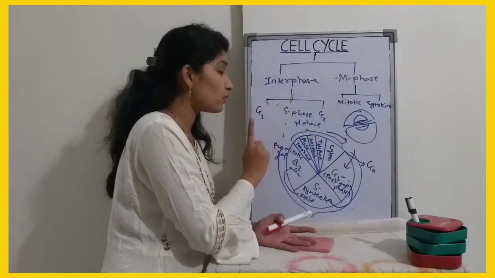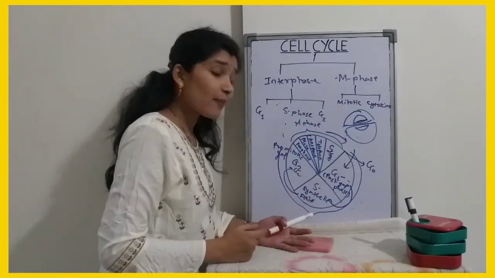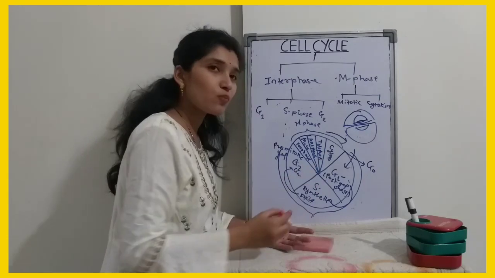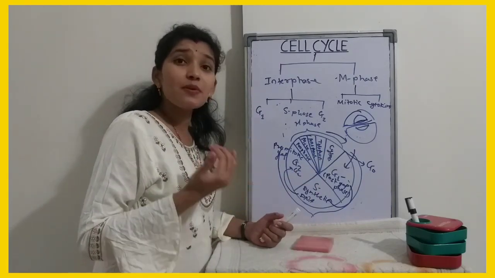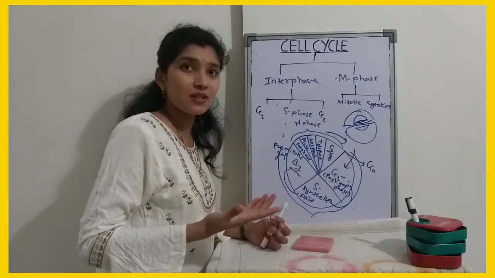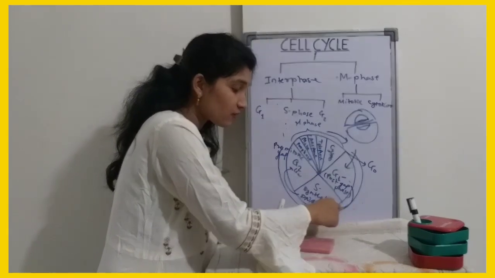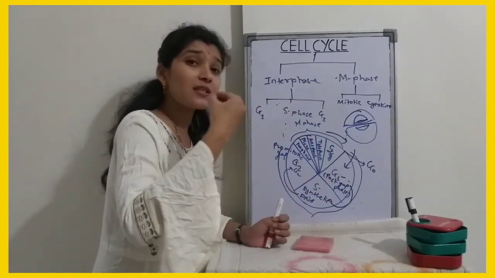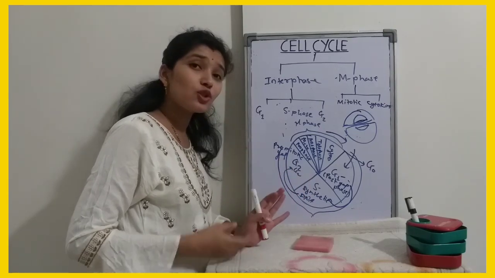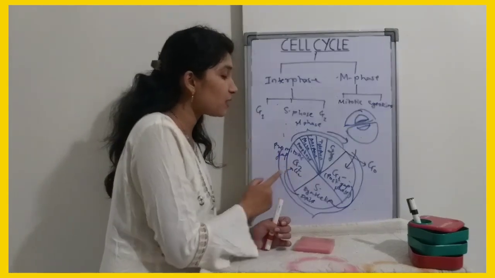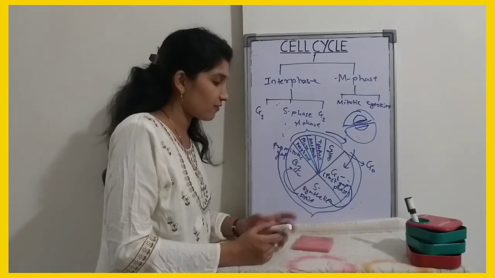Interphase is divided into three phases: G1 phase, S phase and G2 phase. What happens in G1 phase? It is also called the post-mitotic gap phase. In G1 phase, the cell grows in size and prepares itself to undergo the synthetic phase. Now after G1 phase, it enters into the S phase where the synthesis of DNA takes place. And after S phase, it will enter into the G2 phase, which is also called the pre-mitotic gap phase because it is coming before the mitotic phase or M phase.